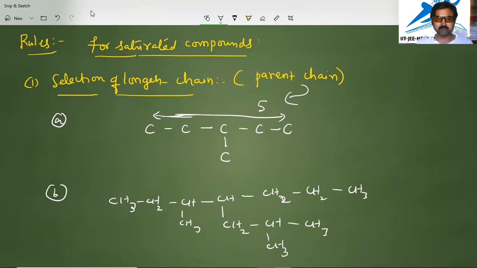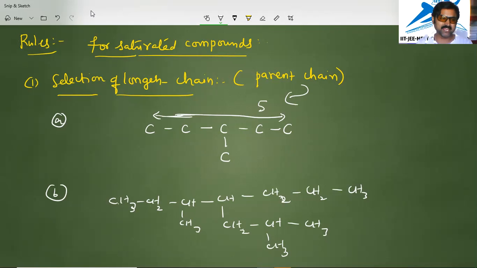The chain with the maximum number of side chains is considered the parent chain. For example, here 1, 2, 3, 4, 5, 6, 7 are there. This is the main chain in the horizontal manner, the first one on top. But this rule is important: the chain with more side chains is called the longest chain or parent chain.